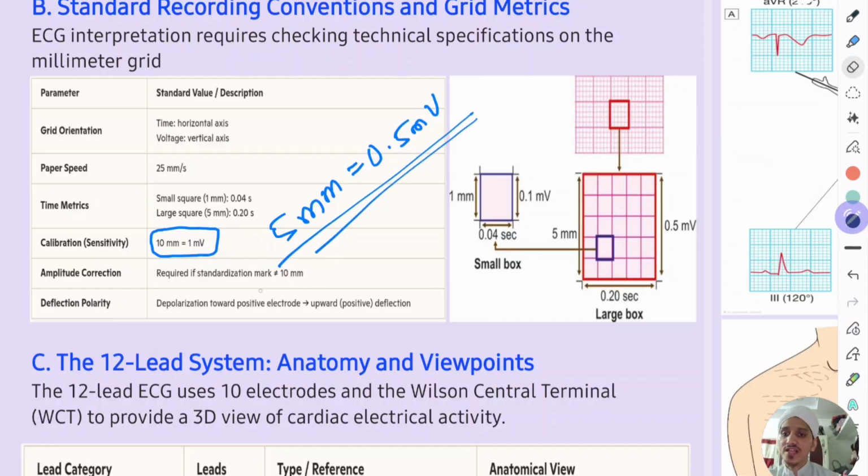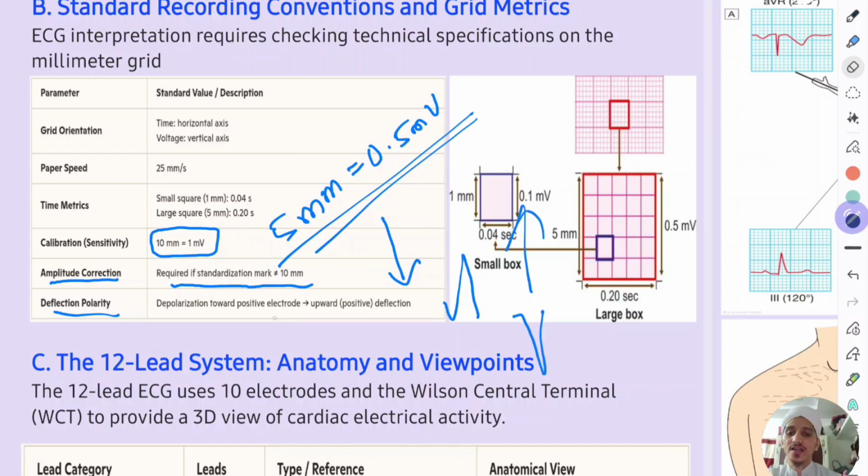Amplitude correction is required if the standardization mark is not equal to 10 mm. Deflection polarity: remember, whenever the current flows towards a lead, it will have a positive deflection, and when it flows away from the lead it will have a negative deflection. And when the lead is perpendicular to the current, then it will have a biphasic wave in the lead.